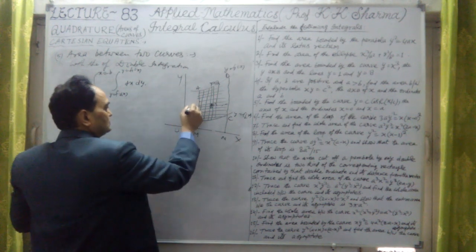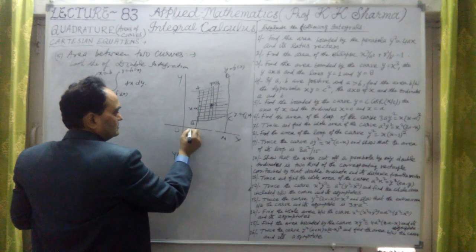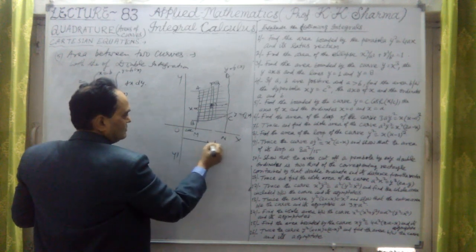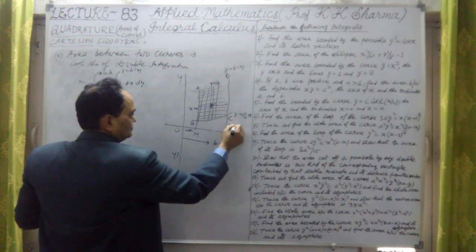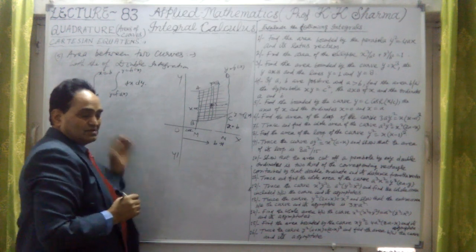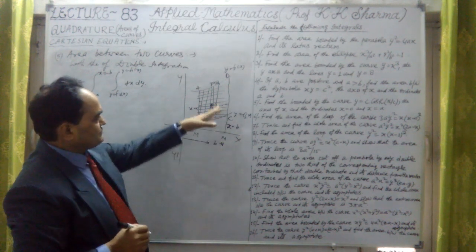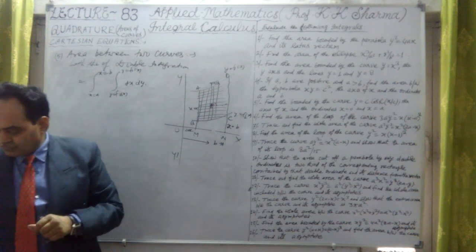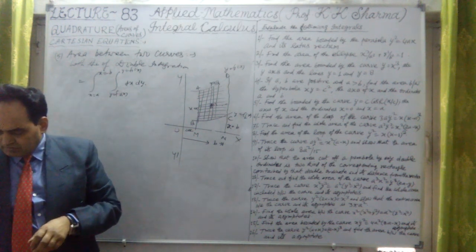Here x equal to a, this distance is small a, and this is b up to this point. So this is x equal to b, and here x equal to a. So between a to b and these two curves, this is the formula we have to apply. Okay, this is in case of double integration.